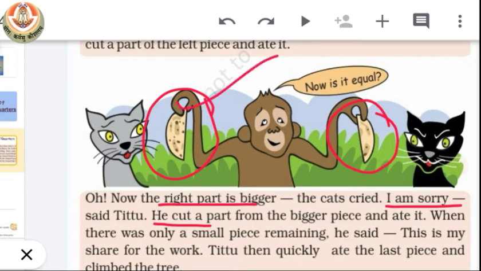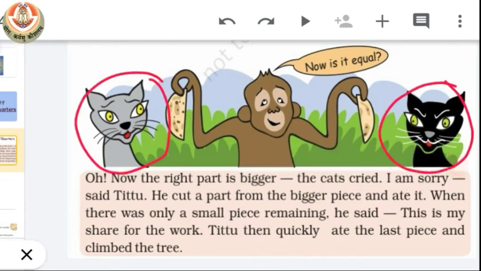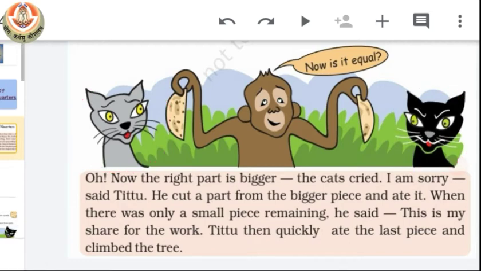Then there was only a small piece remaining and he said, "This is the share for my work." And he ate it quite quickly and climbed up the tree. So the clever Titu monkey just ate all the chapati and Mintu and Motu remained hungry. That means we should know how we can divide a thing into two equal parts. So let's see.